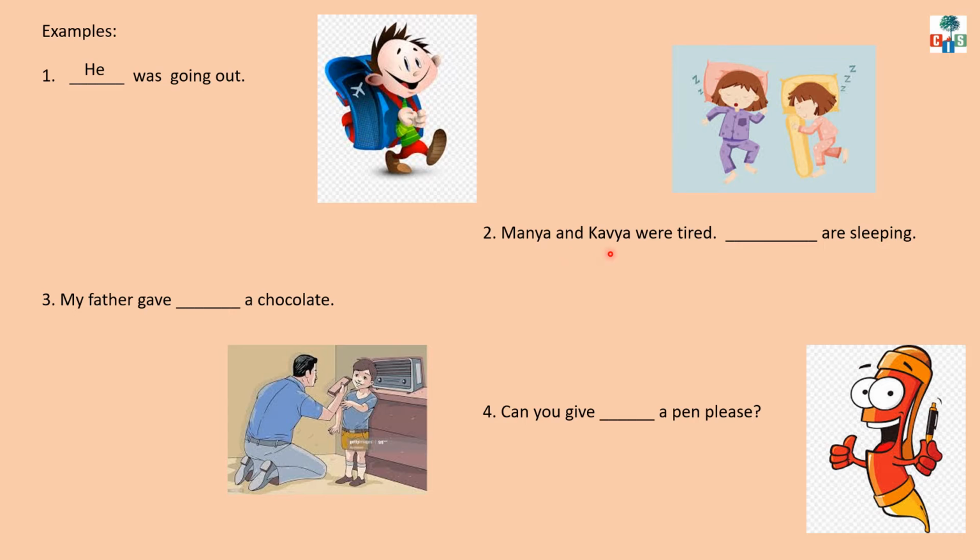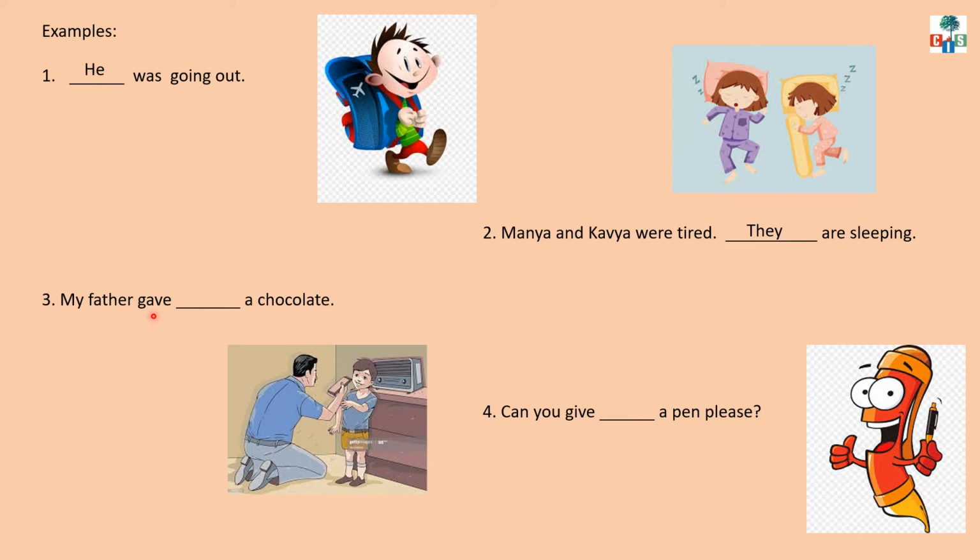Number 2. Manya and Kavya were tired. Dash are sleeping. Now here children, the subjects are Manya and Kavya. We are talking about two subjects, more than one. So here in the second sentence, Dash are sleeping. So we are talking about two persons. So we can use they. They are sleeping.